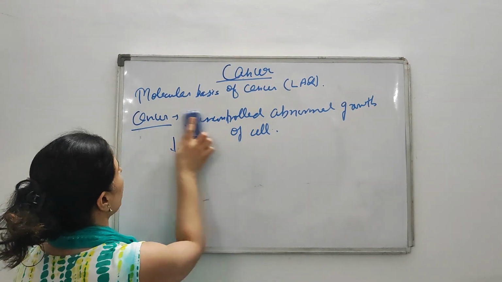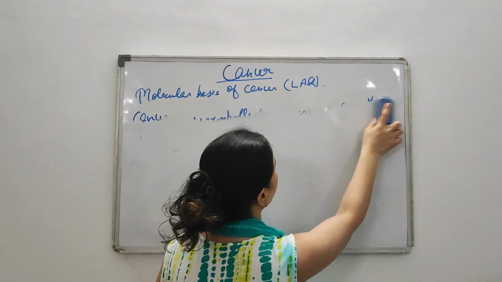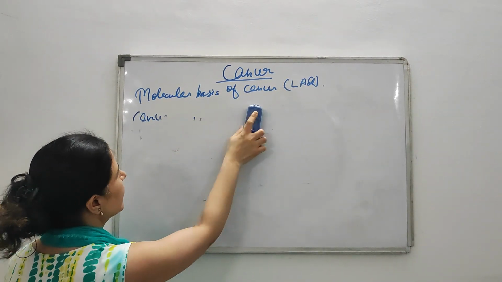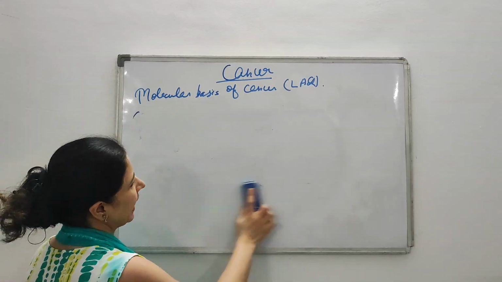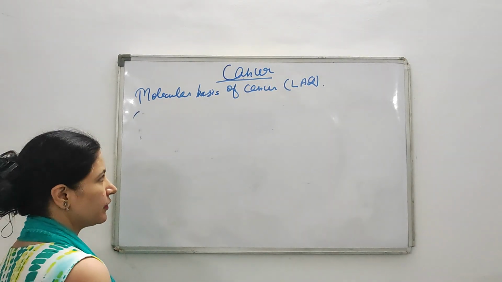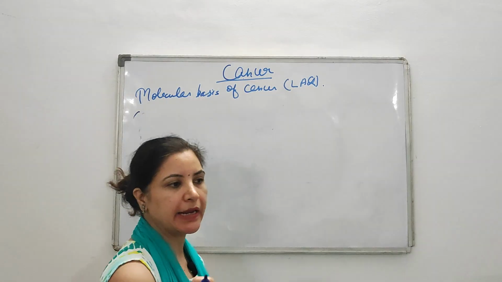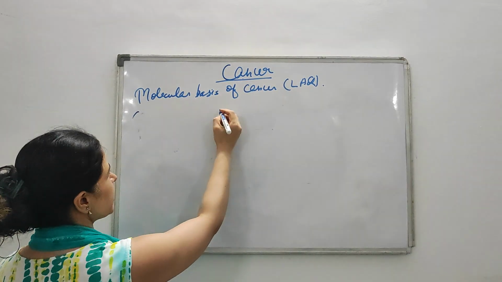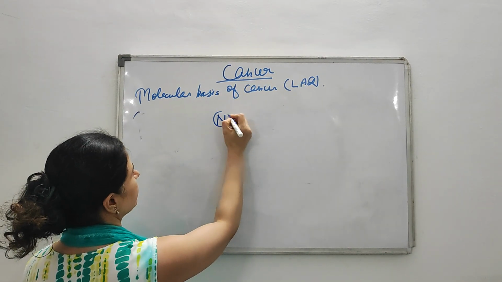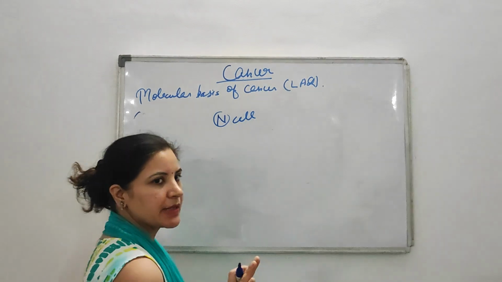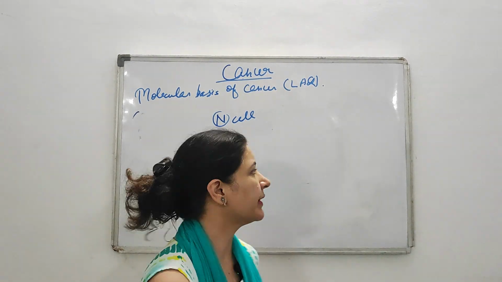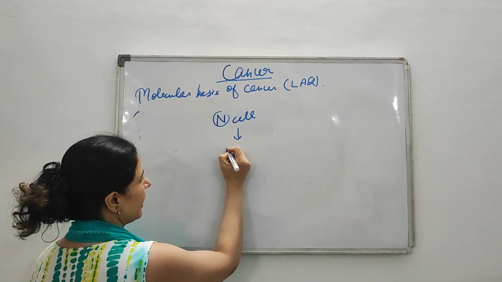So coming to the topic, what is the molecular basis? What happens at the molecular level when the healthy cell is turned into a cancerous cell? First you have to know what happens normally in the healthy cell. Suppose this is the normal cell, and a normal cell remains in a silent position. Then if the cell starts to divide, what happens?